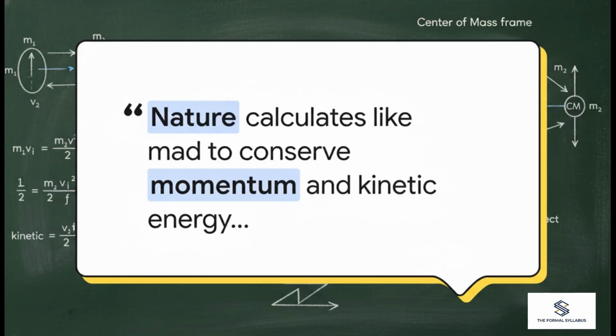As physicist Walter Lewin so beautifully put it, nature is going to calculate like mad to conserve momentum, to conserve kinetic energy. Whether we as humans use heavy algebra, elegant center of mass frames, or Ogrekov's chalk vectors to figure it out, the universe instantaneously computes these profound conservation laws without breaking a sweat. It just happens, flawlessly, every single time.